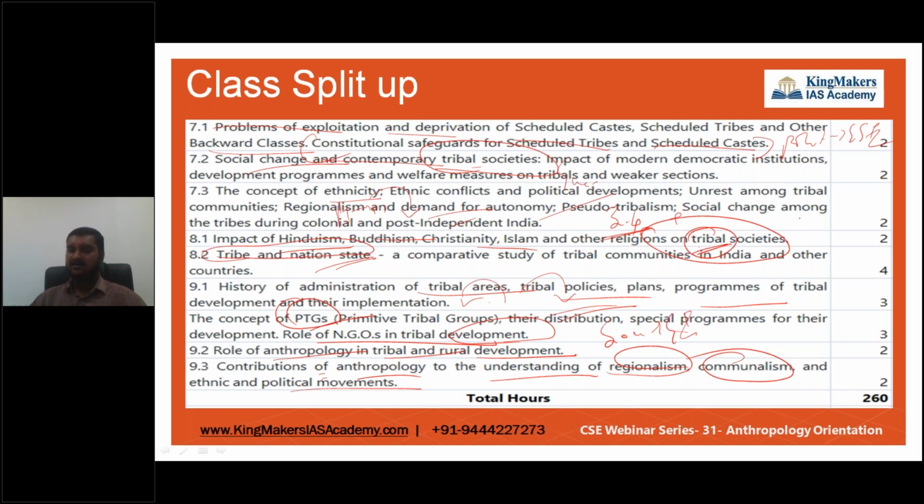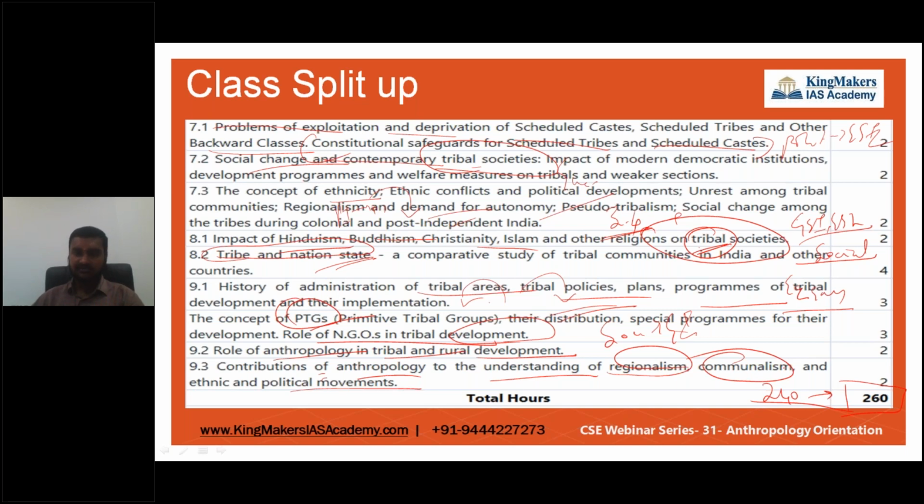I could tell you certain parts of GS1, GS2, and certain social parts. See, this is a linkage with sociology, right? So the social part in essays can be covered in Anthro. Together I have designed it exhaustively for 60 hours. It may be around 240 to 260 hours. This is how we are going to take the course, right? So this is what I have planned.